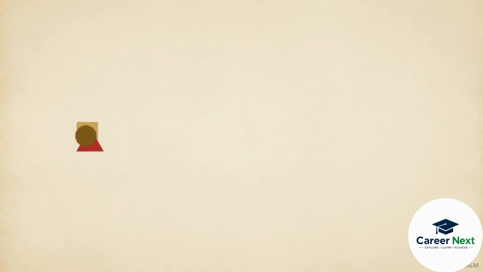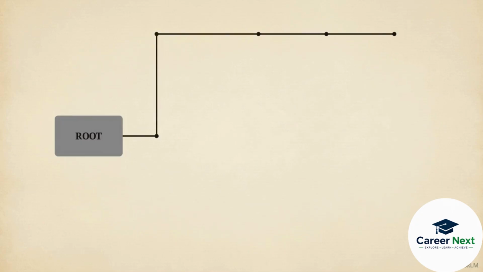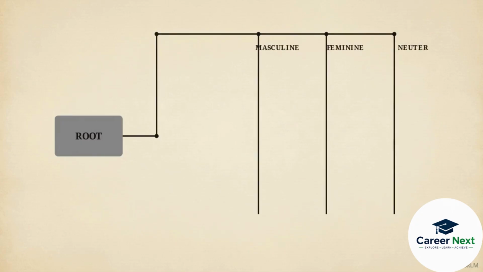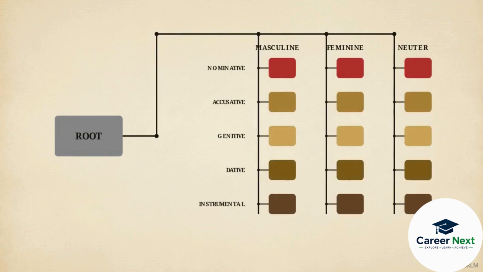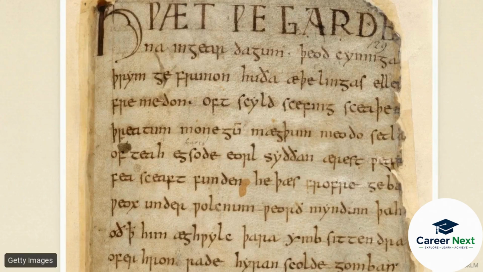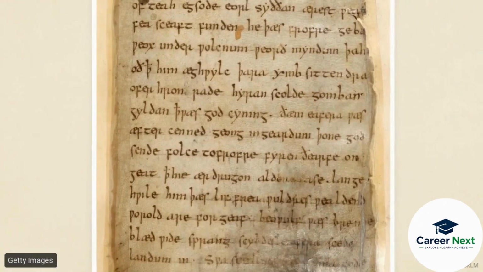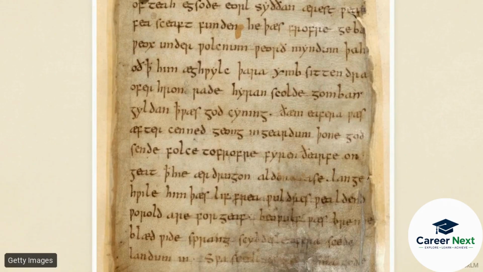Old English functioned as a synthetic language. Grammatical meaning was carried by complex word endings, featuring 3 distinct genders and a system of 5 noun cases. This manuscript, written in dense insular script, appears entirely unrecognizable to a modern eye. Yet within this alien text lies the foundation of our modern vocabulary. The Germanic roots for our most essential concepts, house, water, and bread, are already visible here.